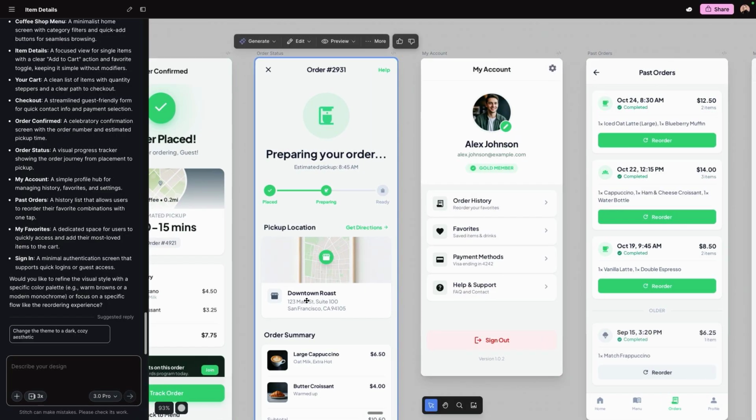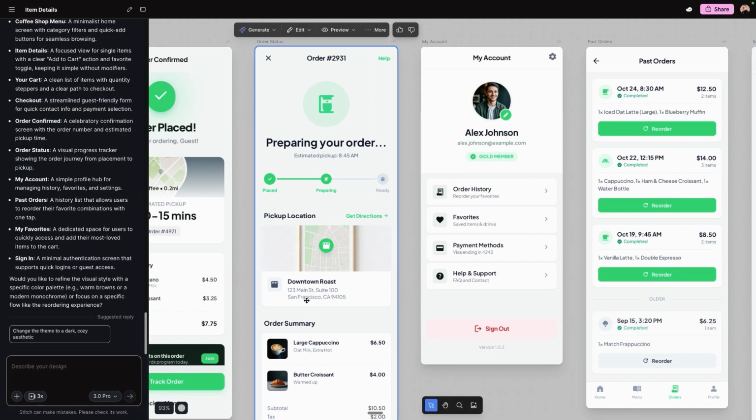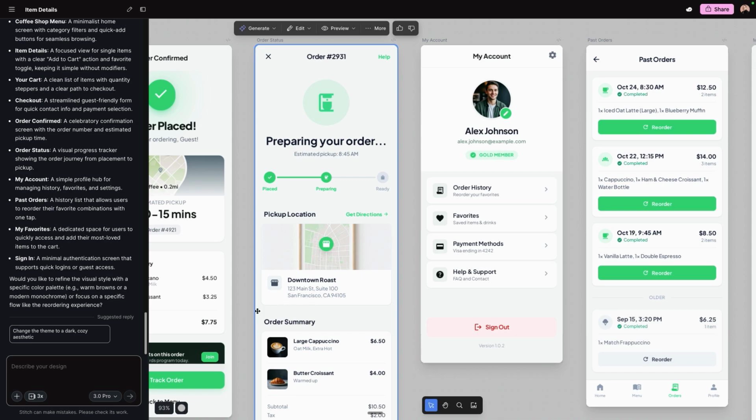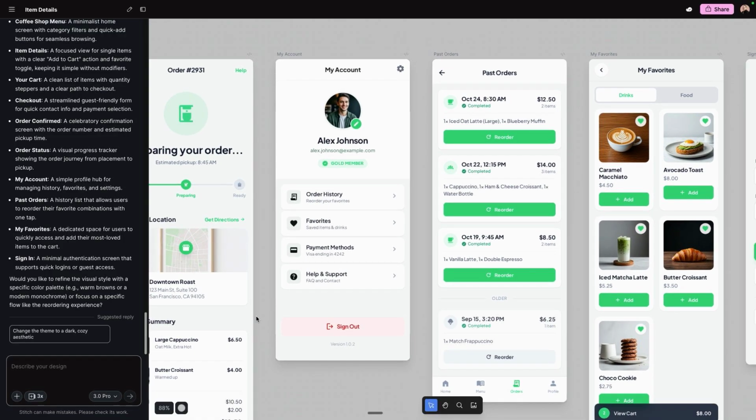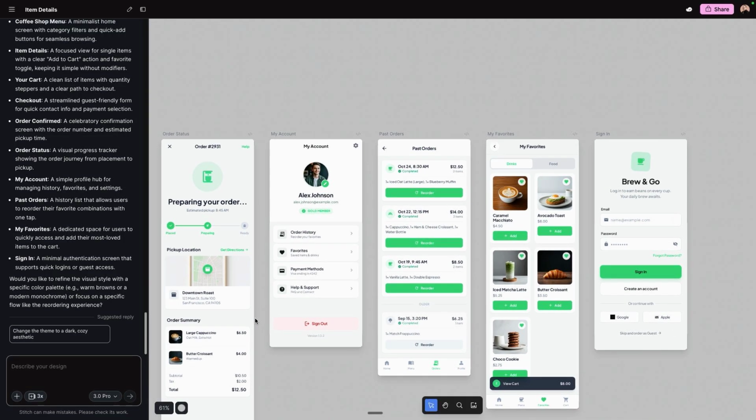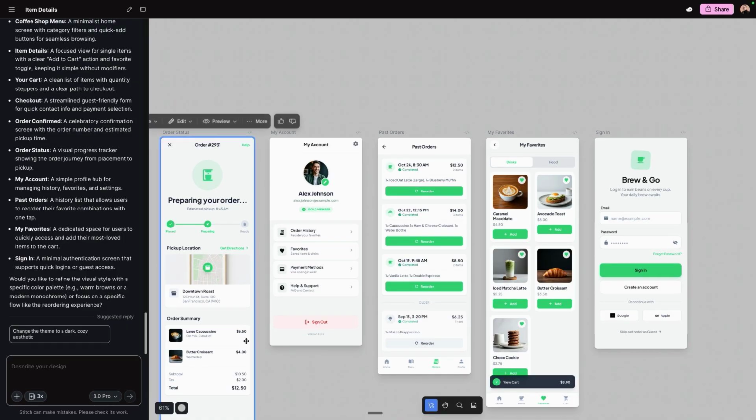My only gripe or complaint is this bright green we're using. It doesn't feel like the right energy or the right aesthetic for a coffee app, or at least what I'm going for. Brew and Go, I kind of like that name though. But all right, let's say this is great. However, I don't like the green palette.